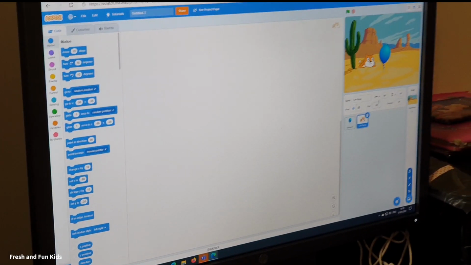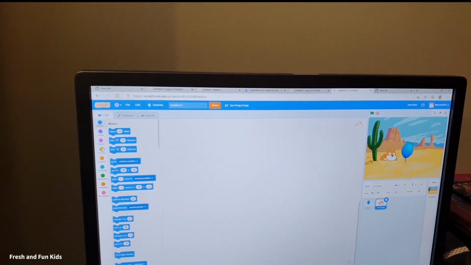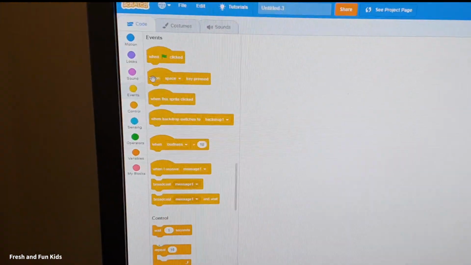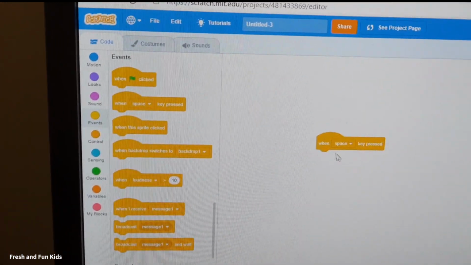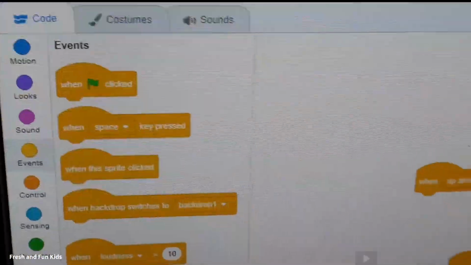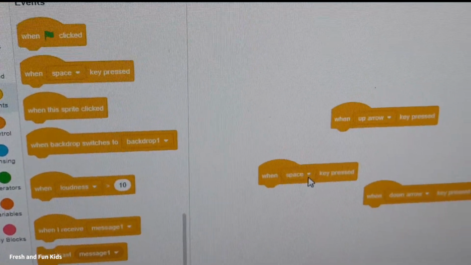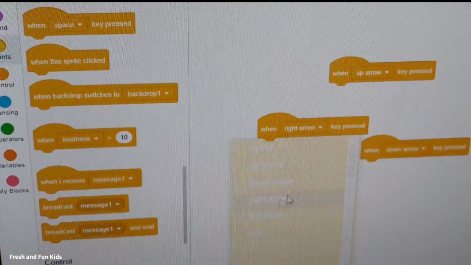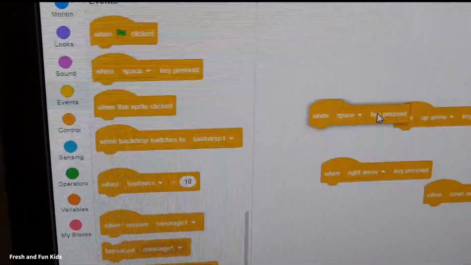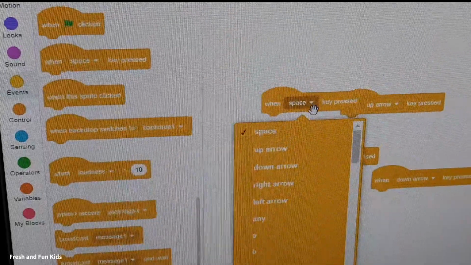Now let's focus. This cat is going to fly. We'll make it fly by using the event button. You click this button, when space key pressed, but you change it to up arrow, the down arrow, right arrow, and finally the left arrow.